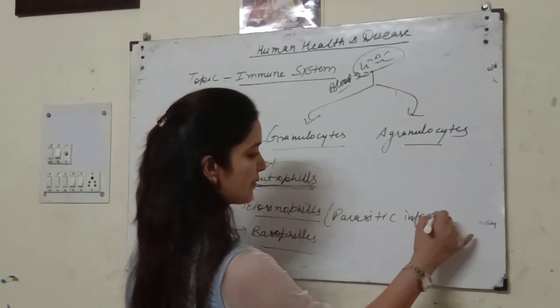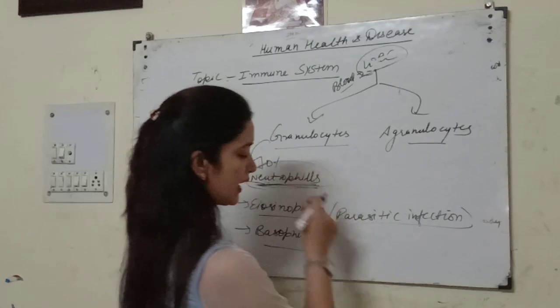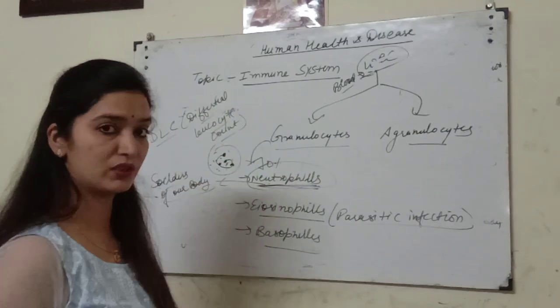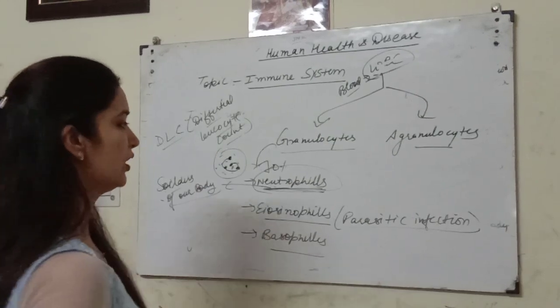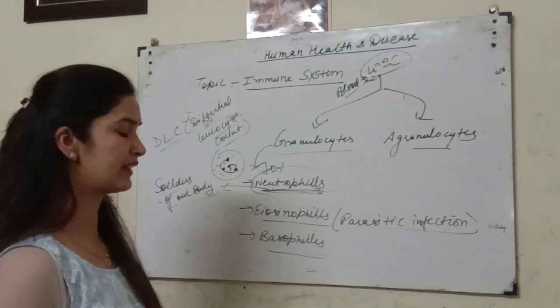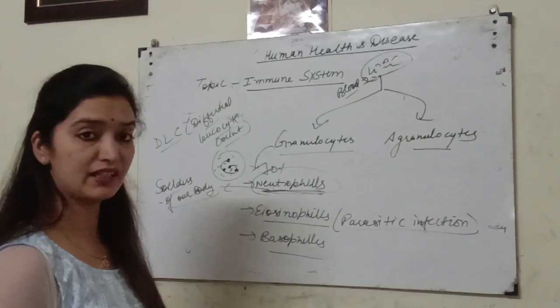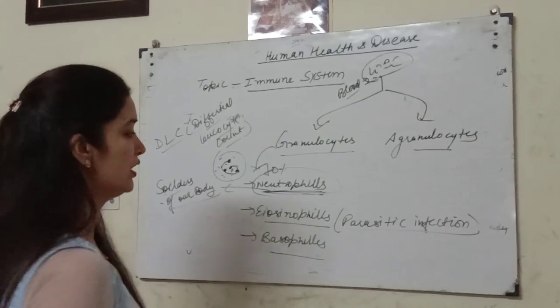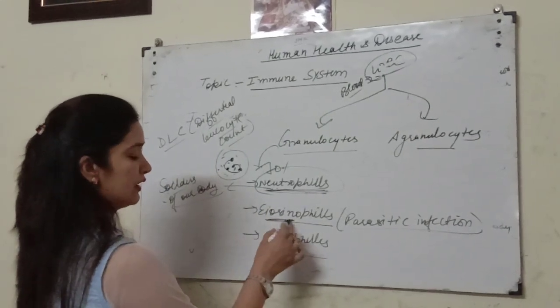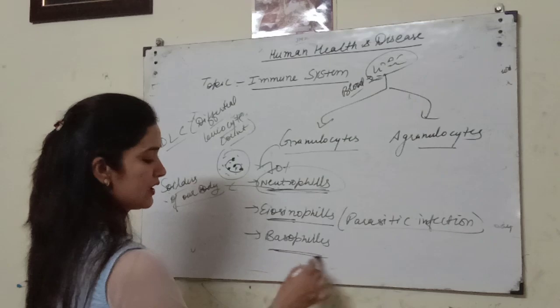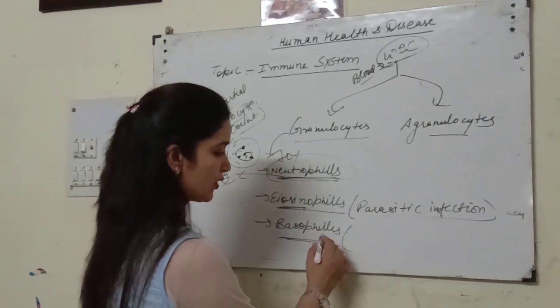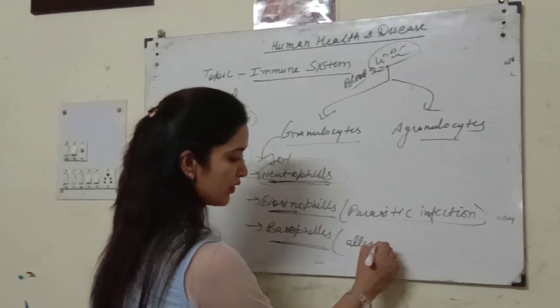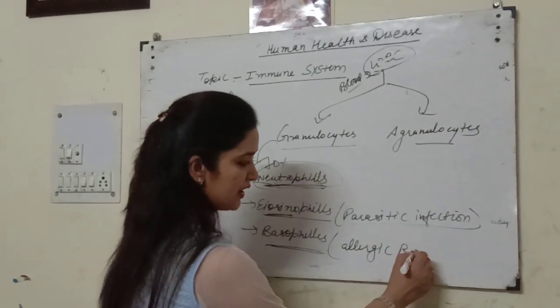If a person has a parasitic infection, like an infection of Taenia solium in their body, or many other liver flukes, and other parasites, I am specifically talking about endoparasites, then the number of eosinophils will increase. If our body is going through any allergy, then at the time of allergy the number of basophils increases. So they are important for allergic reactions.